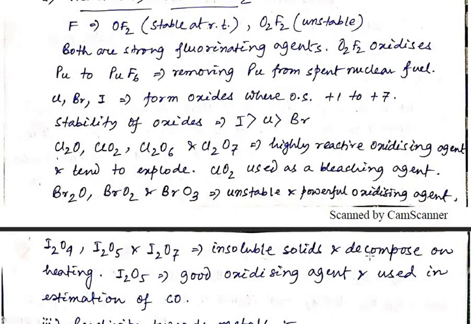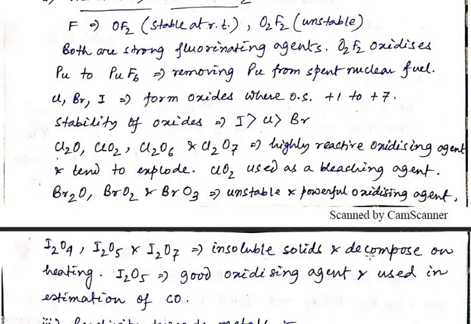Similarly, the oxides of iodine, that is I2O4, I2O5, I2O7, are insoluble solids and decompose on heating. I2O5 is a good oxidizing agent and is used in the estimation of carbon monoxide.